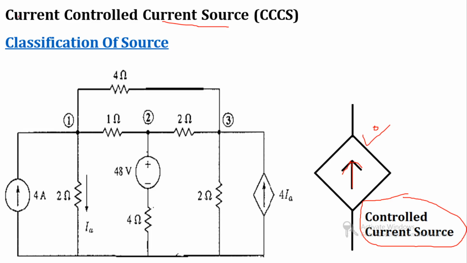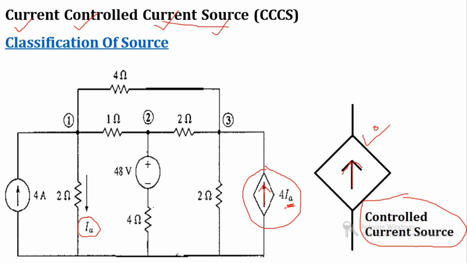Let's start with the first one, current controlled current source. If we see a tetragon or quadrangle, then it is a controlled source. By seeing this arrow sign, it's a controlled current source, and the parameter is IA, flowing somewhere in the circuit.